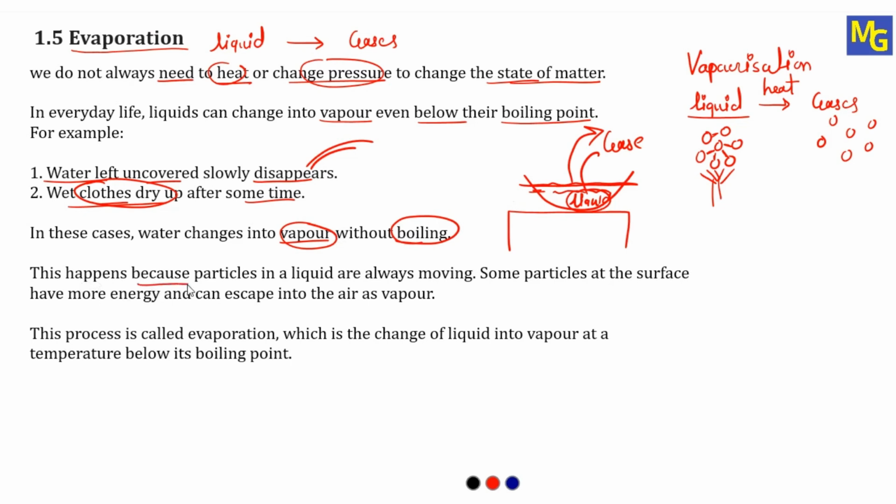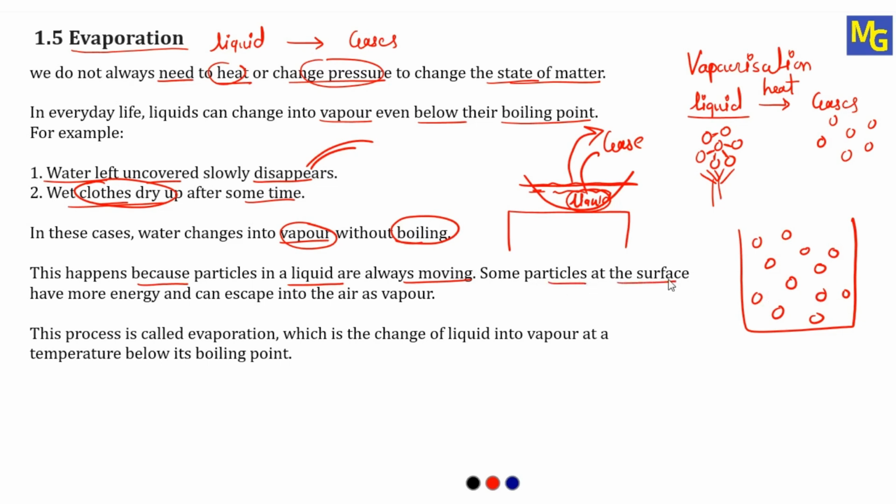This happens because particles in a liquid are always moving. As we all know, if you see the arrangement of particles in a liquid, they have a little bit of space in between the particles, and in this space they are continuously moving. In a solid, all the particles are closely packed, so they cannot move, but in a liquid they are continuously moving.